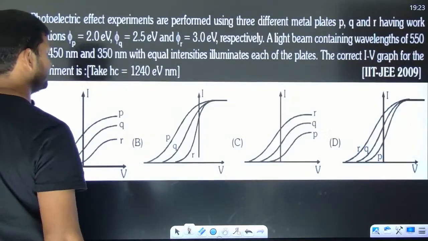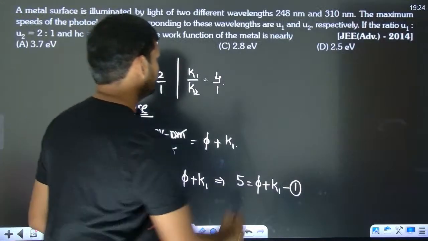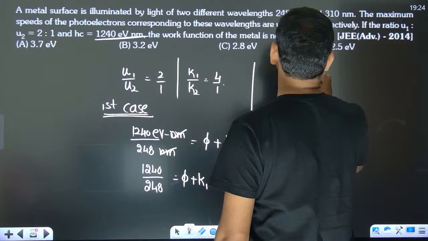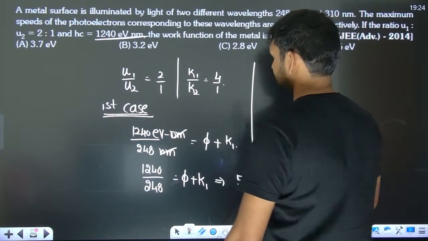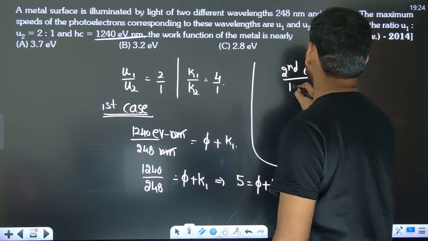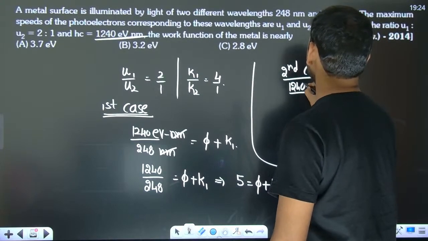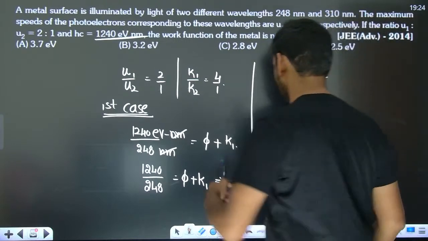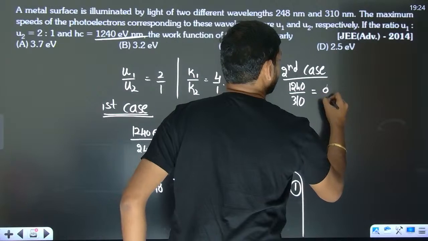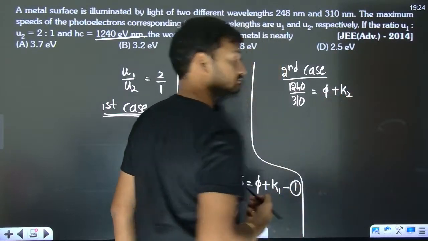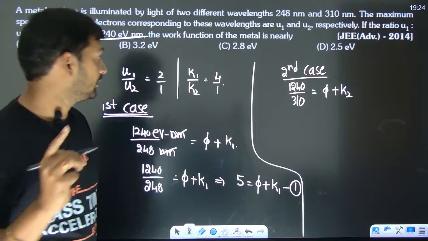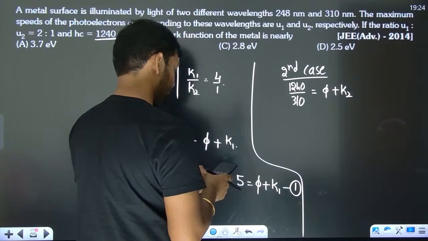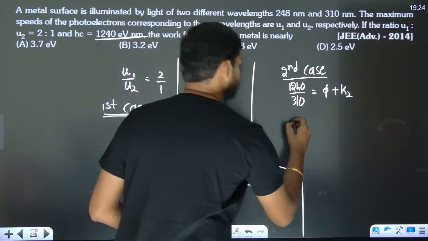Now let us go for the second case. I didn't take one extra slide. So when I go for the second case, directly I'll write it. 1240 by 310 is going to be the work function plus K2. Work function plus K2. Okay. 1240 by 310 will be how much? It's going to be 3, right? Common sense. Calculation part is, sorry, 4.